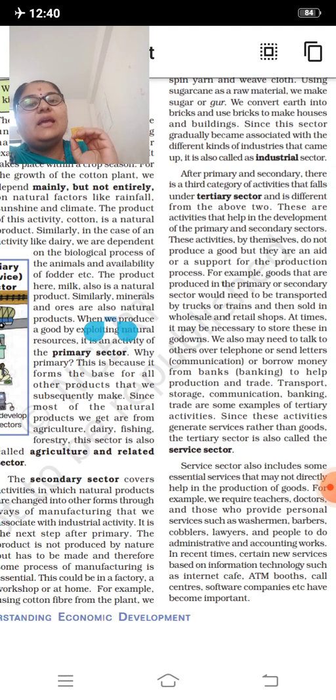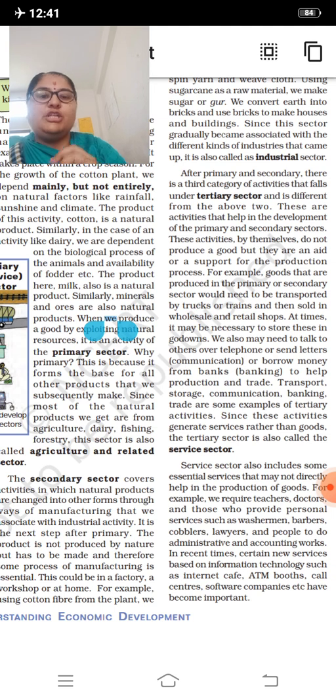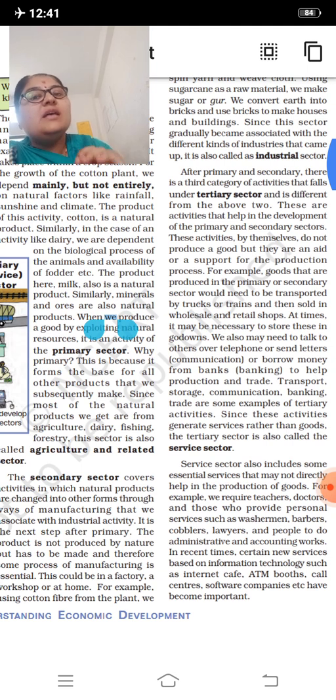What are the examples which come under the tertiary sector? The services which help in production and trade, for example, transportation, storage, communication, banking and trade.